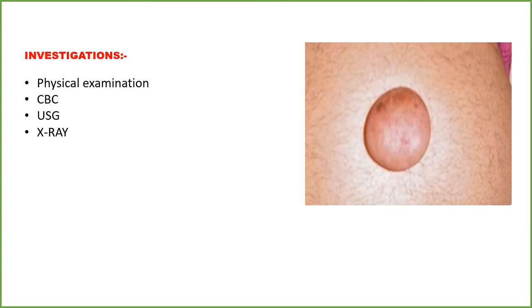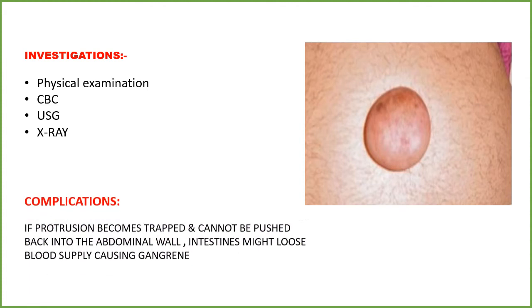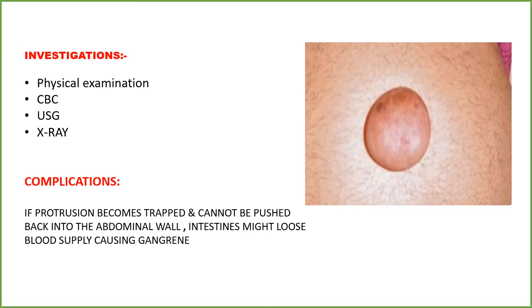Investigation includes physical examination, CBC, USG and X-ray. Complication: if the protrusion becomes trapped and cannot be pushed back into the abdominal wall, the intestine might lose its blood supply, causing gangrene.